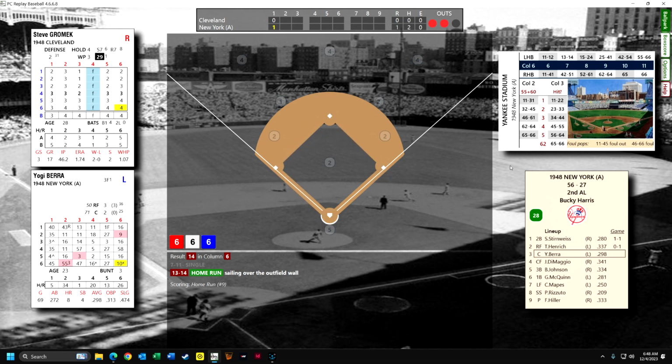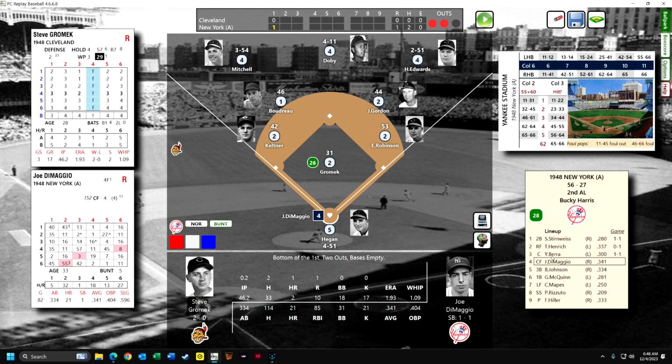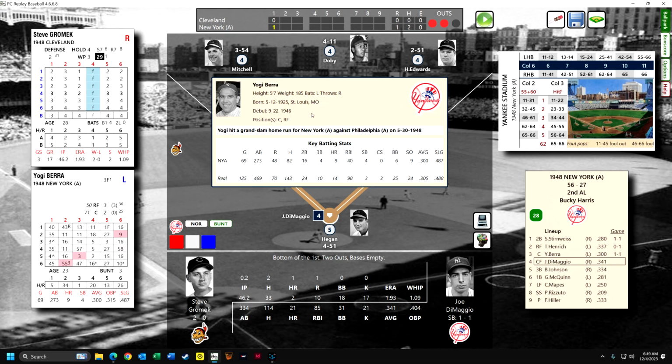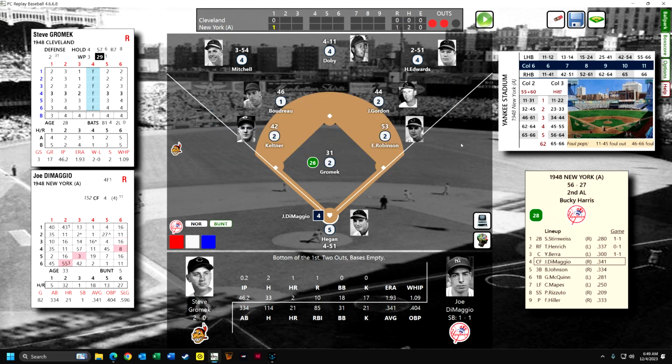This game has great sound. I have the sound turned off because it would be too distracting, but let's see Berra. You can see here, he made his debut at the end of the 46th season, so this is not his rookie year. I guess last year would have really been considered his rookie year. I don't know how many games he played last year, though.